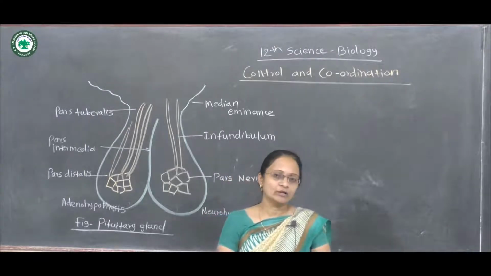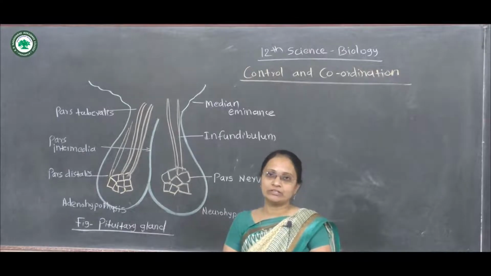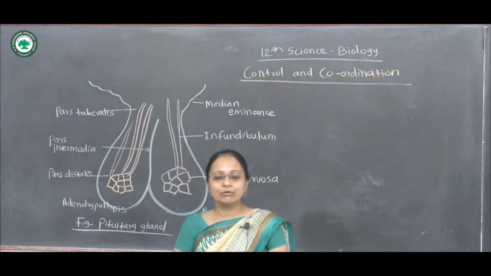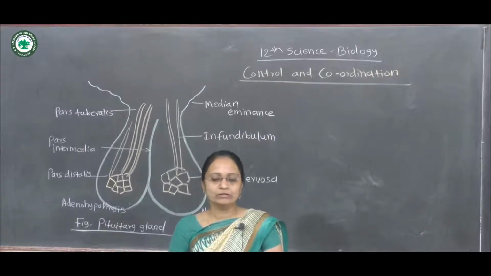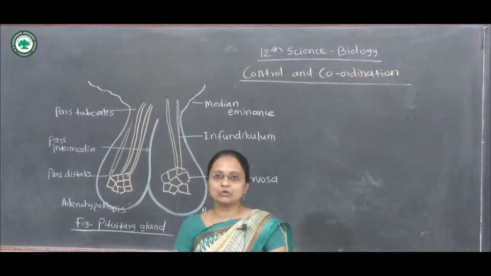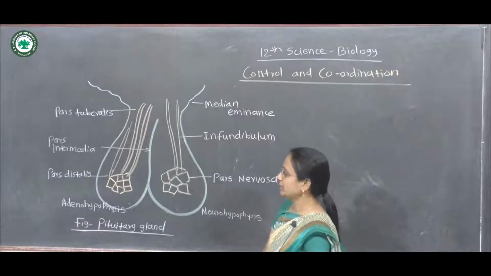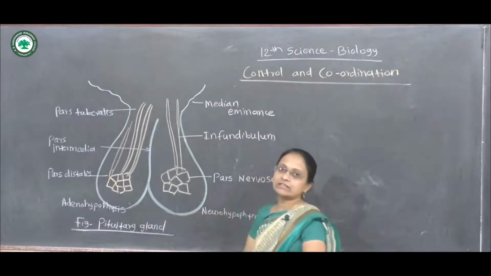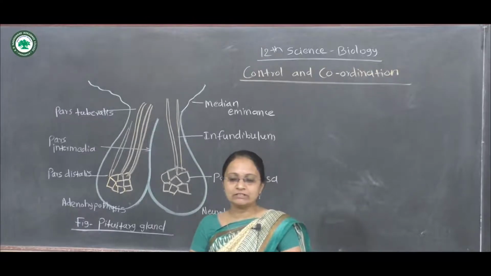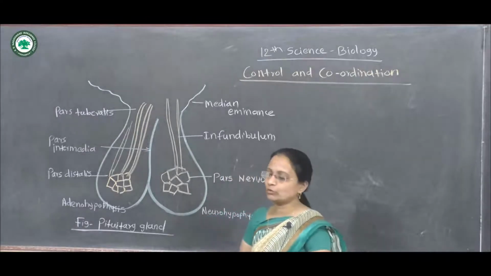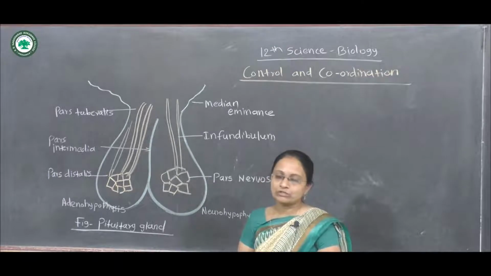Just like the cranium, this sella turcica protects the pituitary gland in the form of a bony projection of the sphenoid bone. This pituitary gland consists of two lobes, the adenohypophysis as well as the neurohypophysis. The adenohypophysis is the anterior lobe, and the neurohypophysis is the posterior lobe.